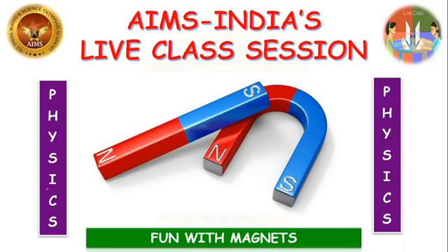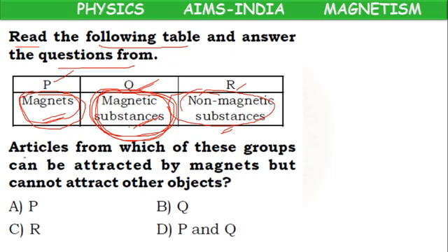So here the question is, articles from which of these groups? Here, what are the group names? P, Q, R. Articles from which of these groups can be attracted by magnets but cannot attract other objects? Means they can be attracted by magnets but they cannot attract other objects. So what is the answer? The answer is Q.